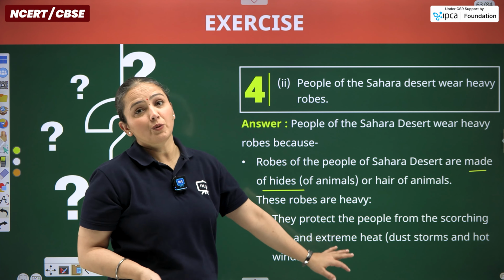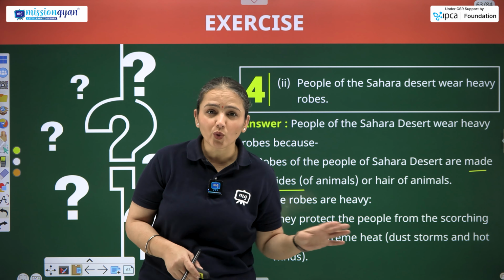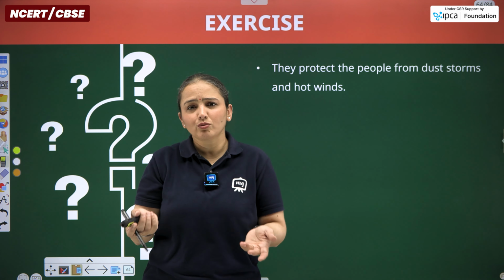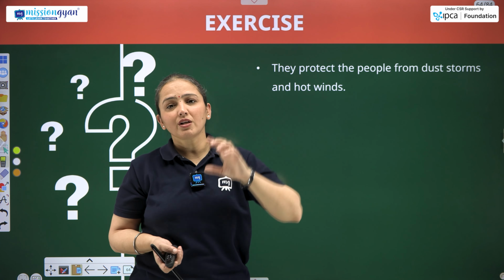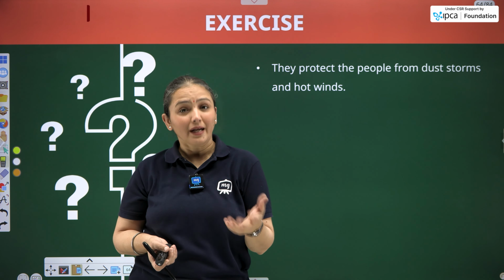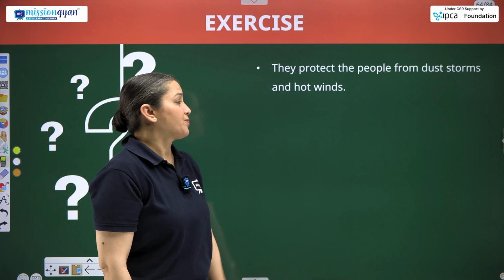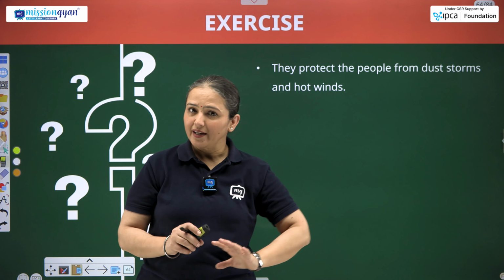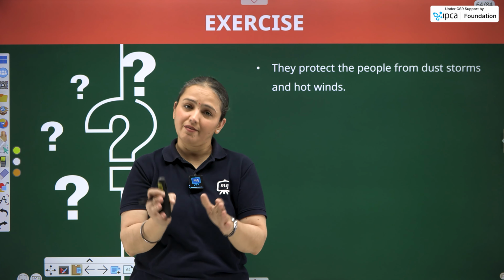Along with that, it protects the people from dust storms and hot winds that blow in Sahara desert almost throughout the year, because the climate doesn't change during day, it rises during night, it extremely falls up to minus also. They protect the people from dust storms and hot winds. That is all about the question and answers discussion from chapter number 7.